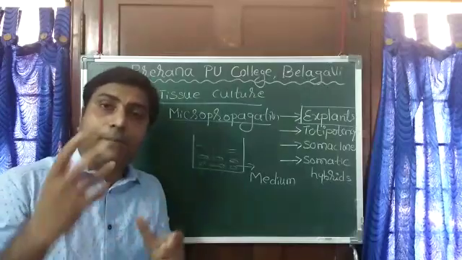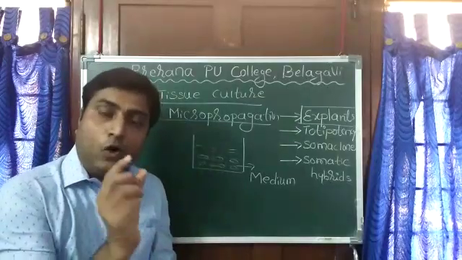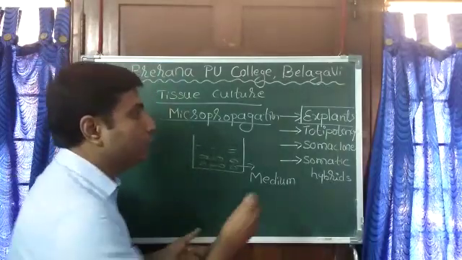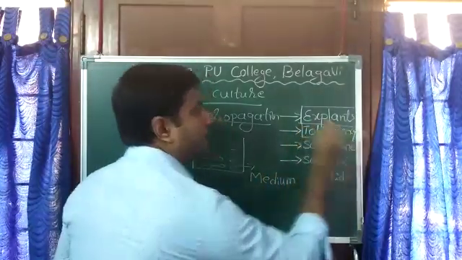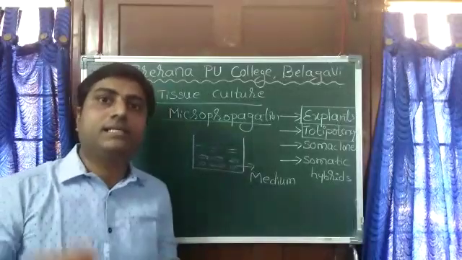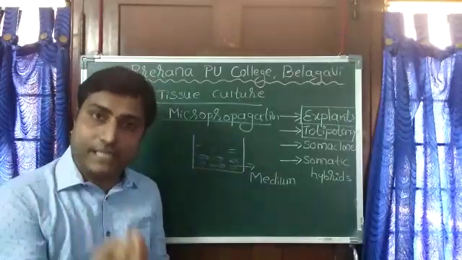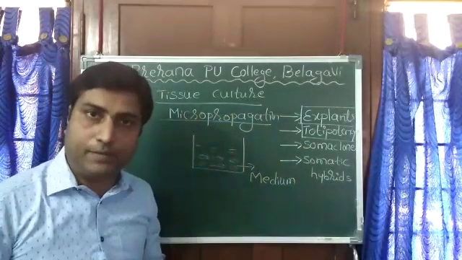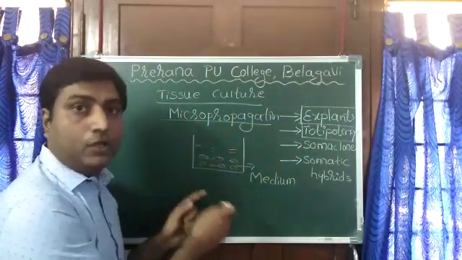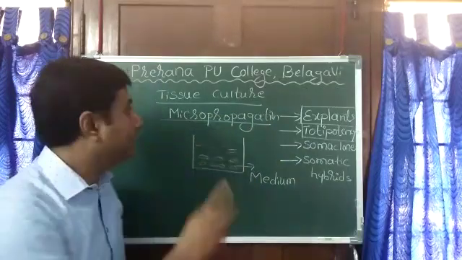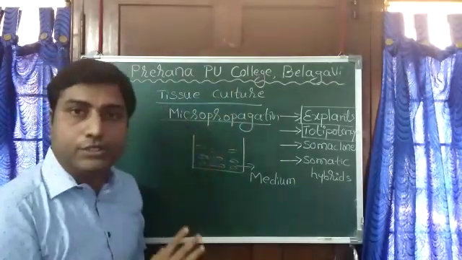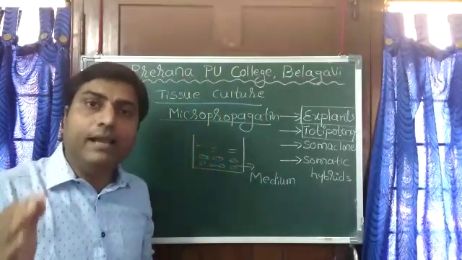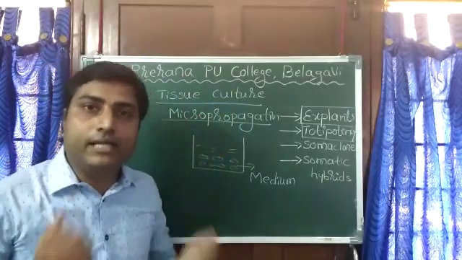This capacity of a cell or a tissue to develop into an entire plant is known as totipotency. So totipotency is the capacity of a cell to develop into a new plant. This technique of growing plants is called tissue culture or micropropagation.